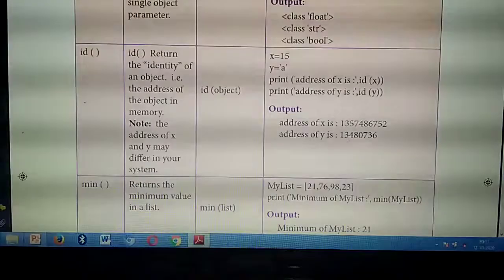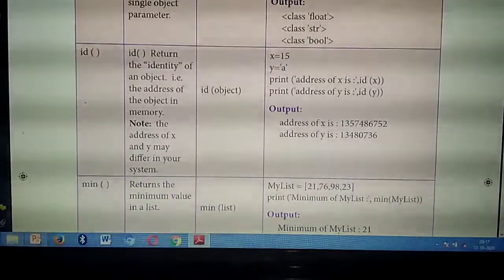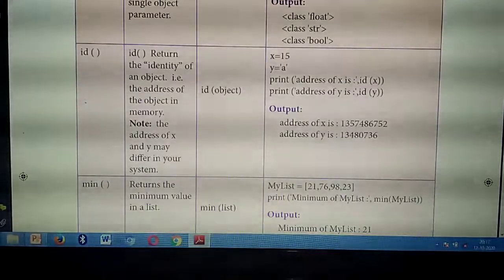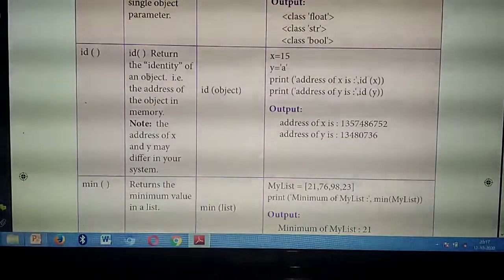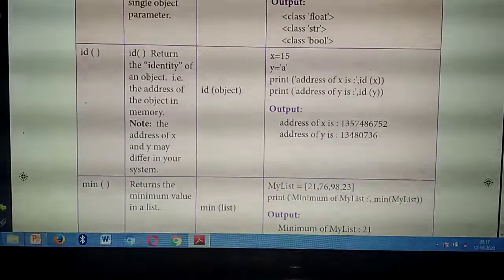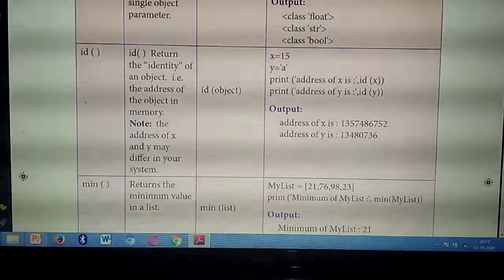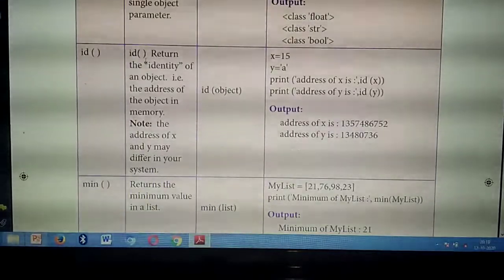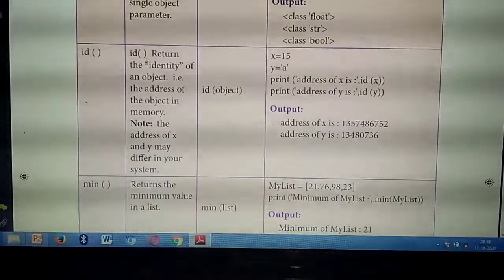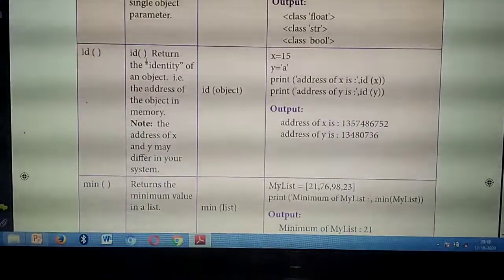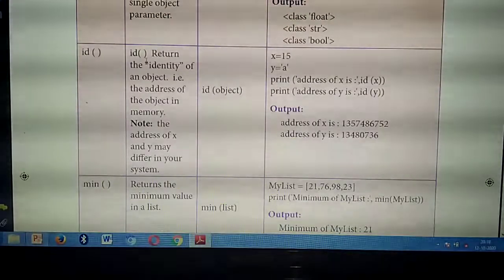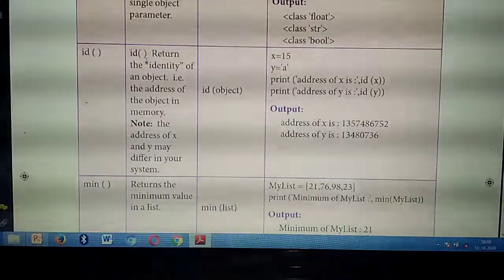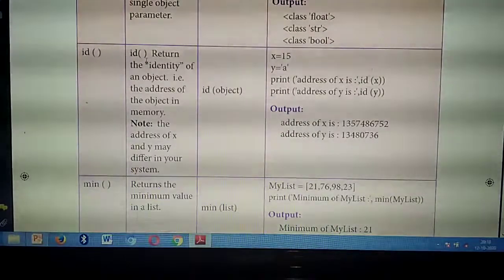Okay. So, what's the use of the id function? Read it. So, id means identity. It will return the identity of an object, that means identification. What's the meaning of identity? It will return the memory address of the object, that is, in the memory, which place the particular object is located. So, the particular memory address it will return. Okay. However many variables you have declared in the program, for all the variables it will return the memory address. So, no two variables will have the same memory address.